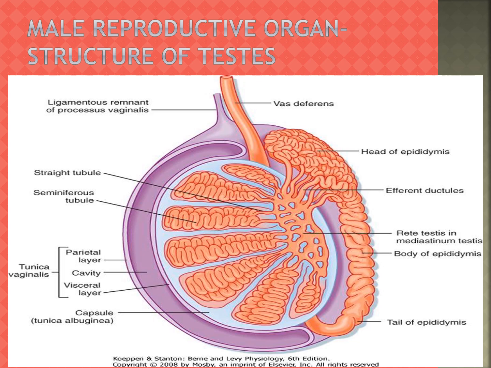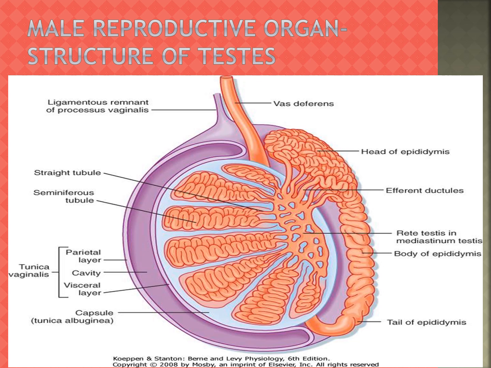The parietal layer is the outer layer. Next, the cavity, then the visceral layer. There are two layers: one is the parietal layer, the next is the visceral layer, and in between is the cavity. These three together make the tunica vaginalis.